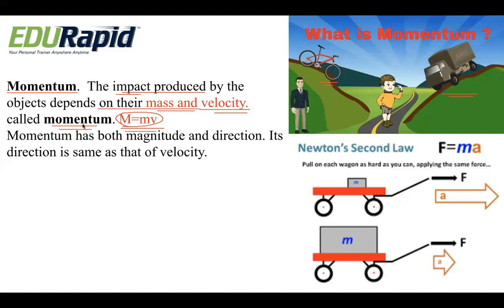Secondly, momentum has both magnitude and direction. It means we can say momentum is a vector quantity. We have two types of quantities: one is scalar and another is vector. A scalar has only magnitude, whereas momentum has both magnitude and direction. And its direction is the same as that of the velocity, right? As the velocity is in one direction, the momentum also has the same direction.